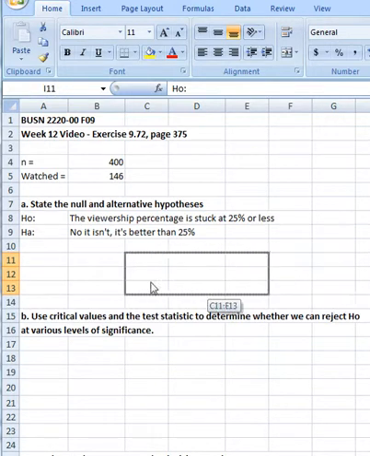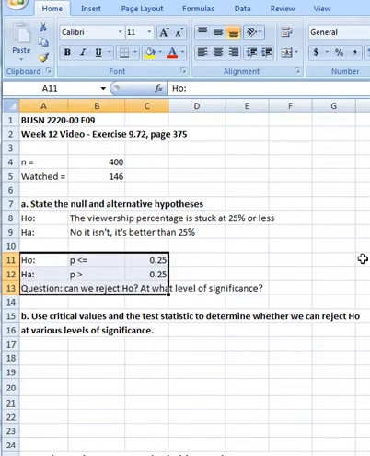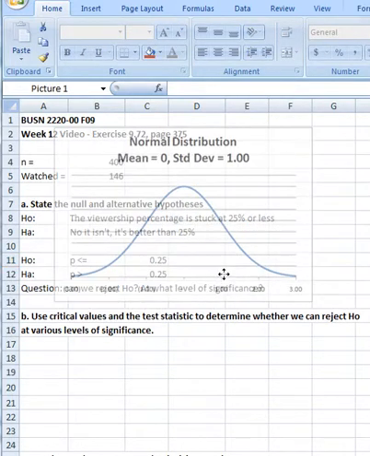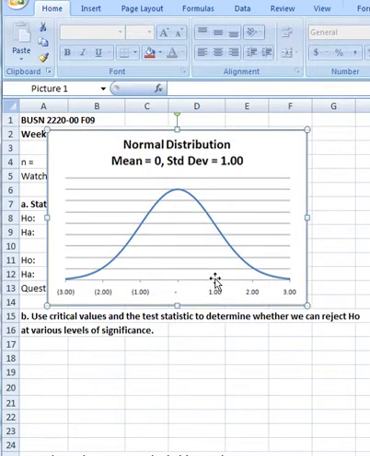So what we're really saying is H0 is the proportion p is less than or equal to 0.25, or the alternative hypothesis, p is actually greater than 0.25. And the question is, does the sample cause us to reject H0, and if so, at what level of significance? Let's just look at the normal distribution curve here.